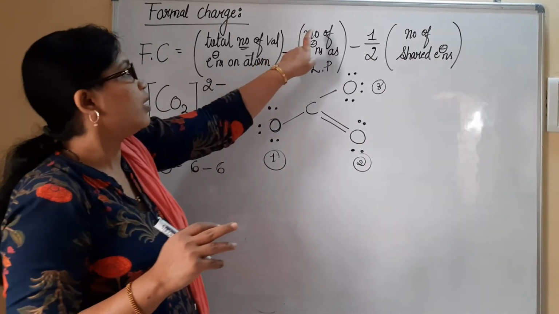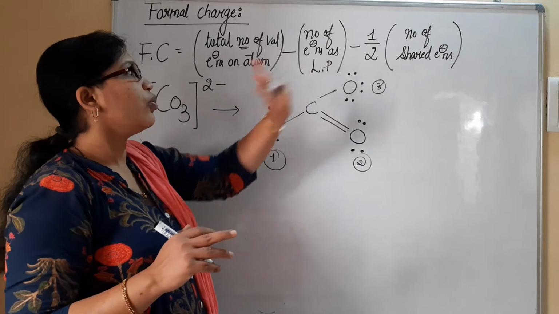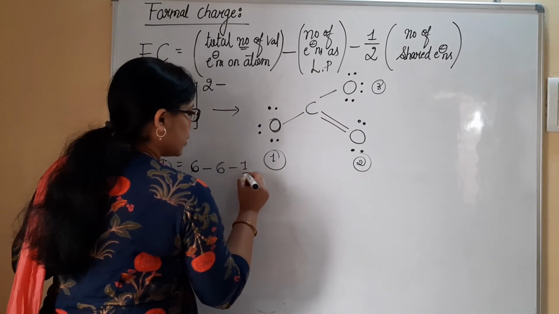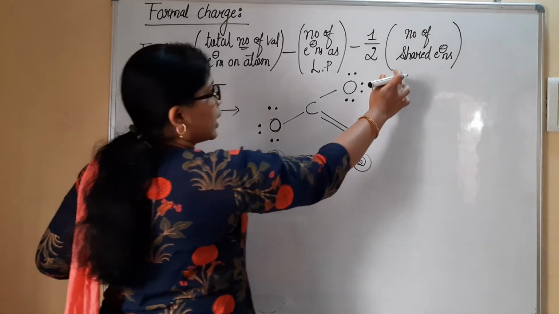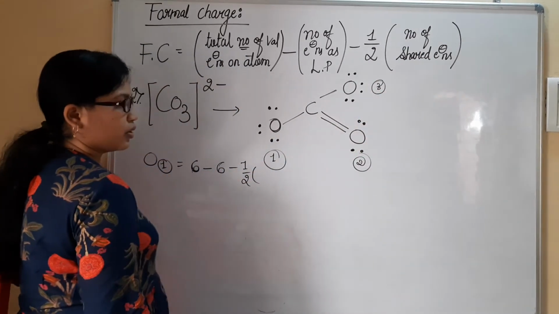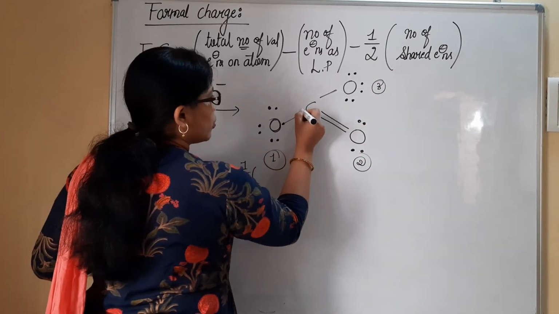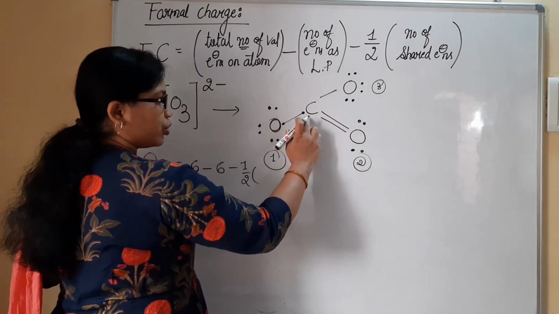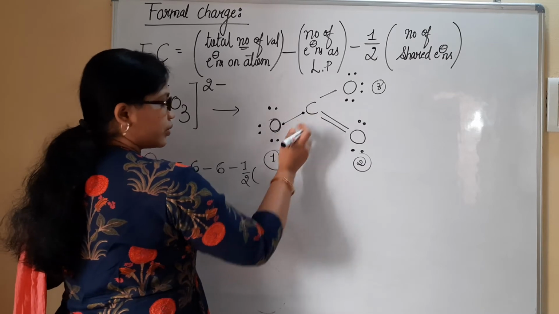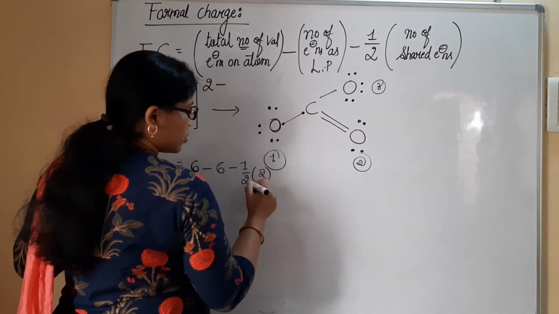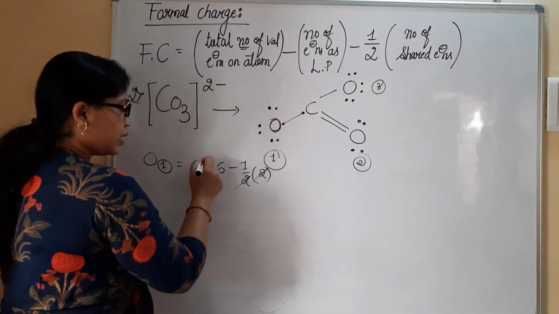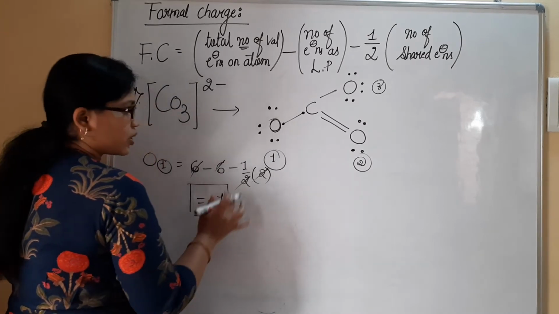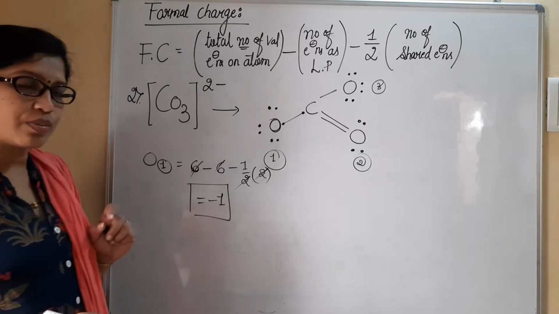Here I have written the number of electrons as a lone pair we have to consider. Then I have half into the number of shared electrons. There are only 2 shared electrons present, isn't it? 1, 2. These 2 are shared in oxygen. So half of 2 is 1, 6 minus 6 goes, totally minus 1 remains. So the first oxygen atom will have charge minus 1.